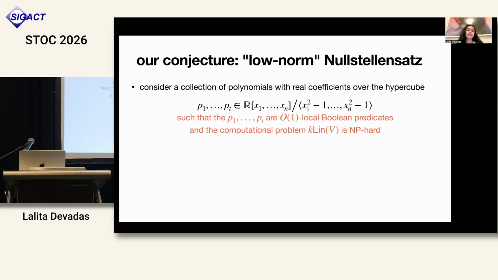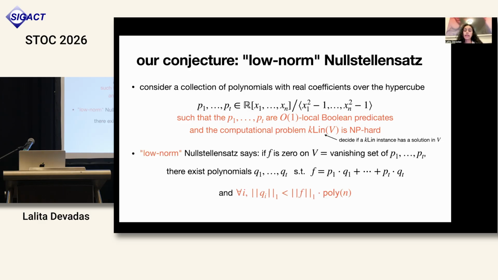We will need that these polynomials are Boolean predicates with constant locality, and that the computational problem K-LIN restricted to V is NP-hard. So this problem is deciding whether or not a K-LIN instance has a solution in V, where, again, V is the vanishing set of the polynomials P1 through Pt. These are the conditions that make a set of polynomials P1 through Pt useful for our construction.